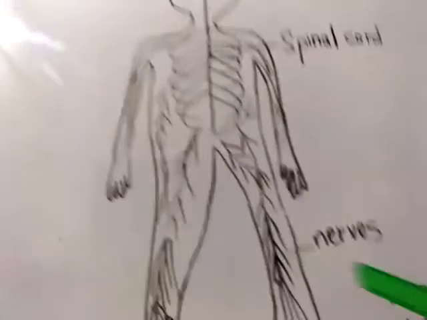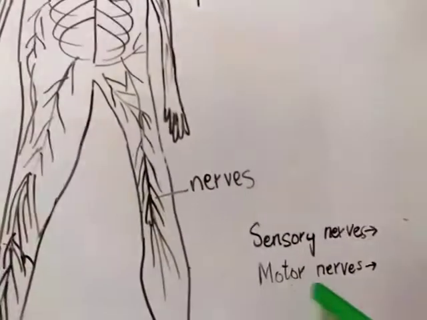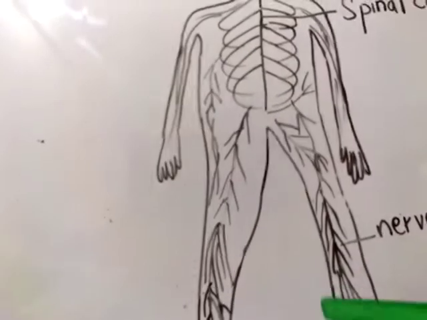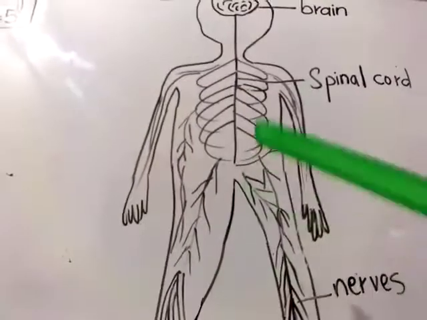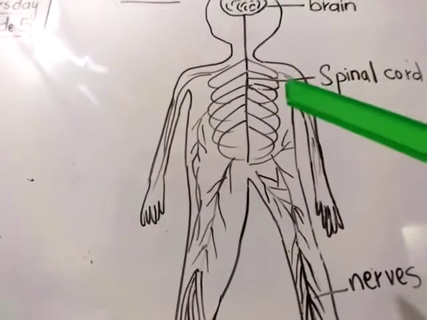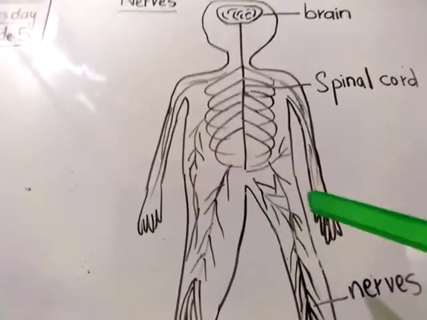And what is a motor nerve? What is meant by motor nerves? What are motor nerves? Motor nerves send signals from the brain. They also send signals from the brain or spinal cord to the muscles and glands.